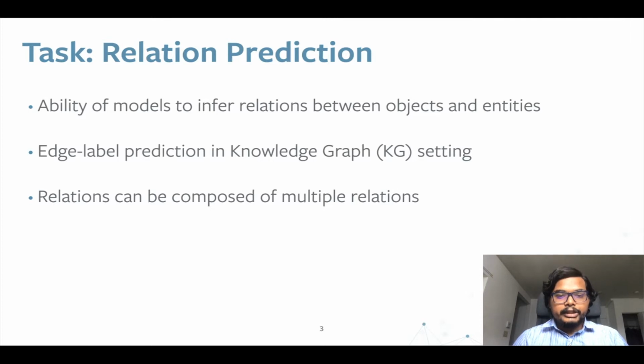Now, we are interested in the task of relation prediction. In relation prediction, we look into the task of inferring relations between objects and entities in a knowledge graph setting, where relations can be composed of multiple relations.